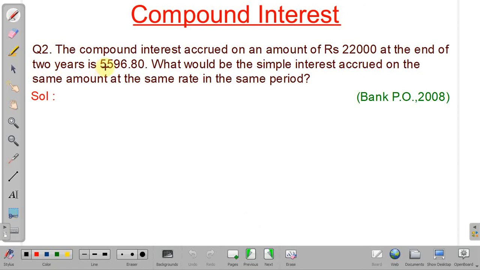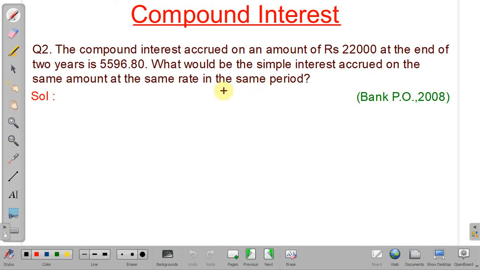Okay, the interest rate is not given, and we have to find the simple interest for the same principal, the same interest rate and the same time period. So the compound interest is given, we have to find the simple interest.